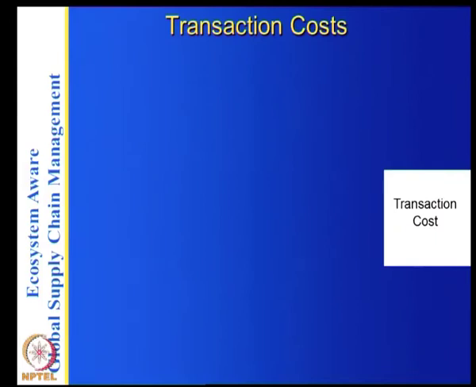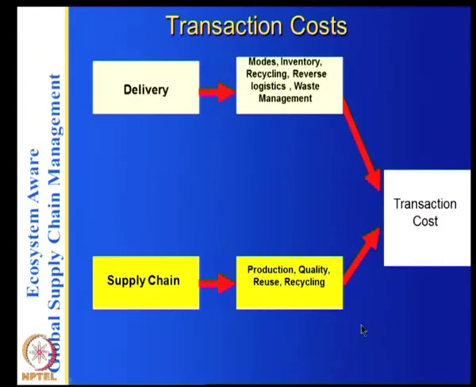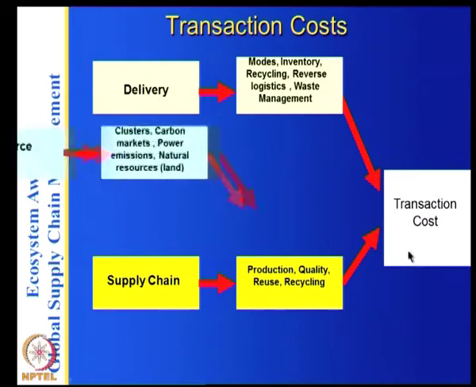So let's look at the transaction cost. Now in the supply chain you have production, quality, reuse and recycling. You are adding these two phases, so basically the cost of the supply chain may increase. In the delivery you have the modes: inventory, recycling, reverse logistics, waste management.